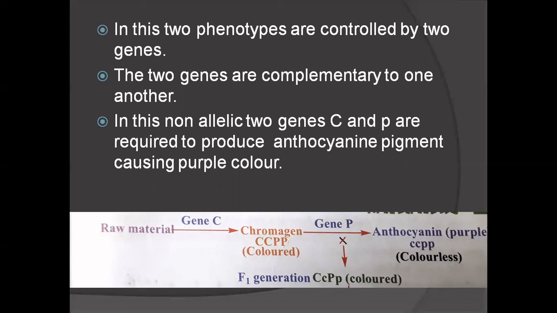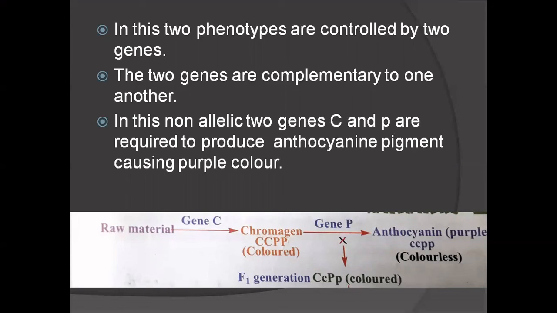So in this phenotype, what we got in this 9:7 ratio, that is in the second generation, we got the plants in 9:7 ratio, that is 9 are the purple color and 7 are the white color. So to get these phenotypes, two genes are essential, that is capital C and capital P. These two are complementary to one another.